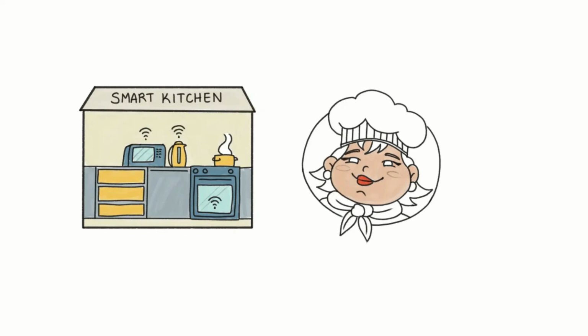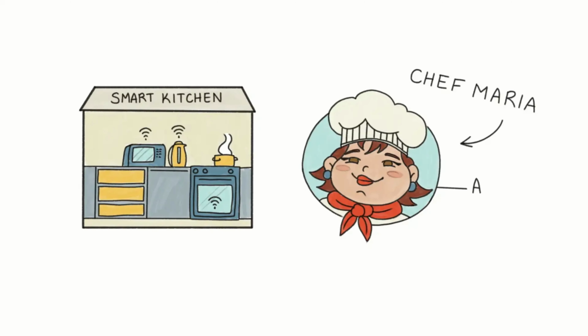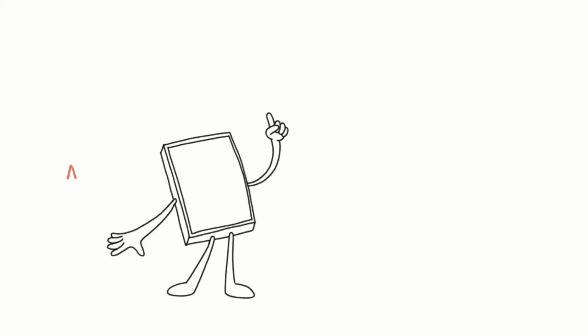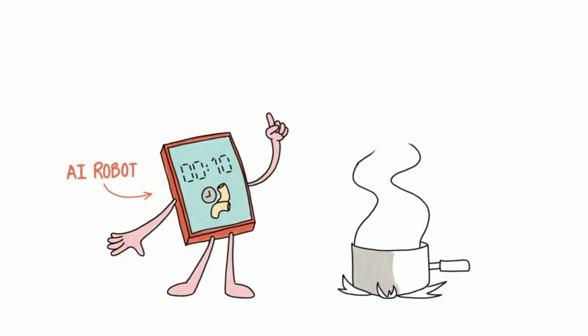Chef Maria uses 3 robots each powered by AI, ML, and DL to help run her kitchen. Let's say our first robot is powered by an AI application and uses a set of pre-programmed instructions. Think of these instructions as 1. Timer is set for 10 minutes. 2. According to the programming, pasta needs to be stirred in 5 minutes, and based on the rules set, lower the heat when the timer reaches 8 minutes, etc.